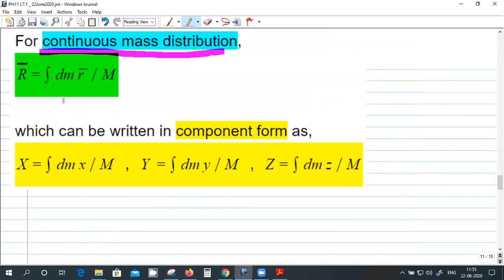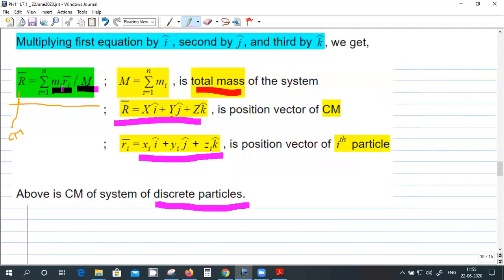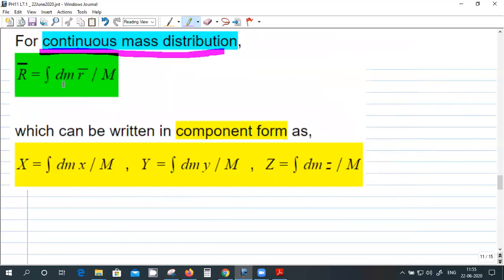In that case, instead of writing sigma mi ri by M, we can consider a small element of mass dm. The ith particle of mass mi will be equivalent to dm, and instead of taking summation over i, I'll take the integral of dm, which will cover the full mass.